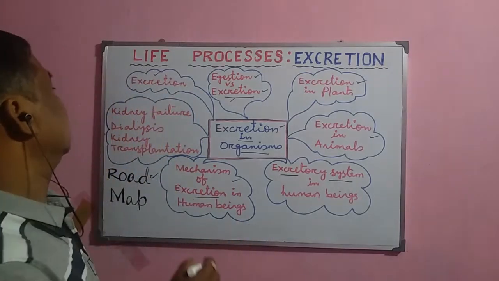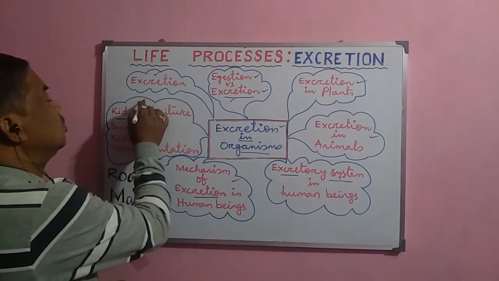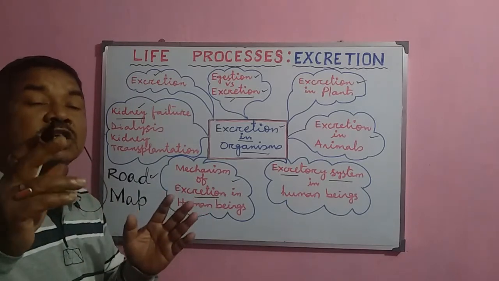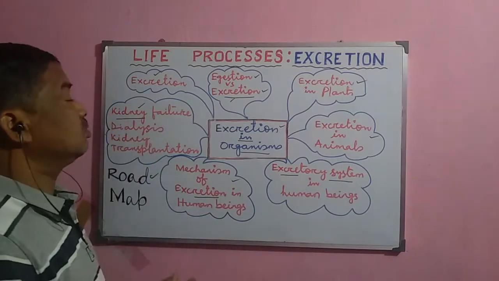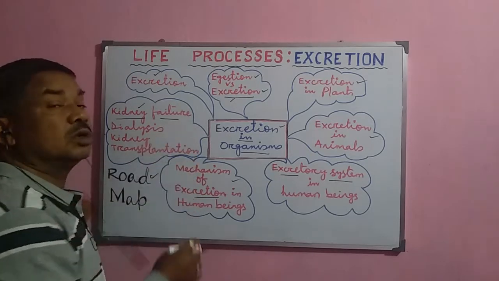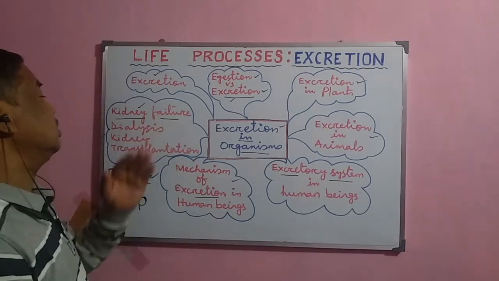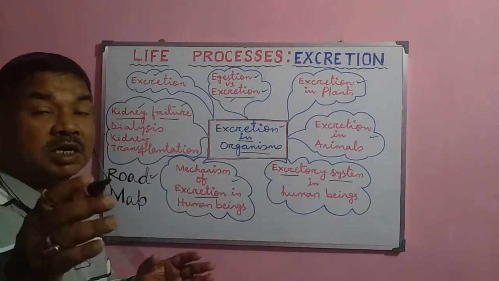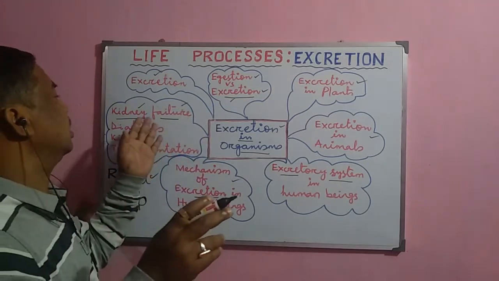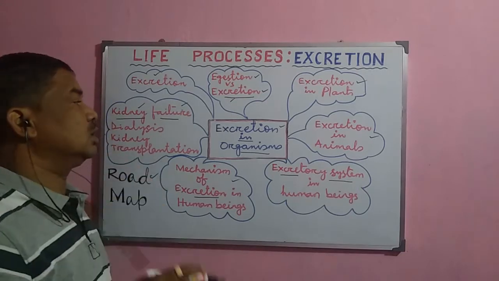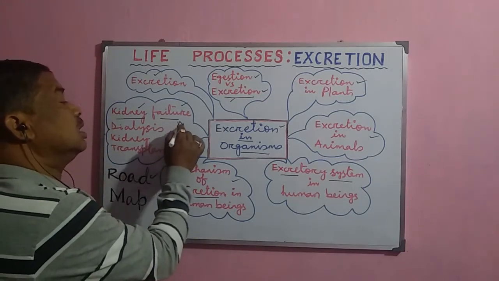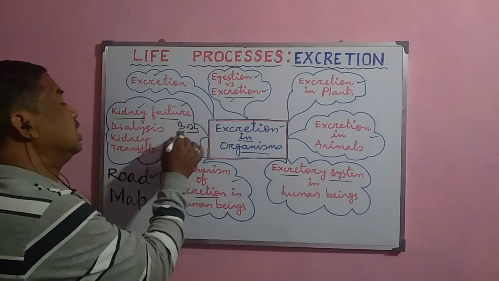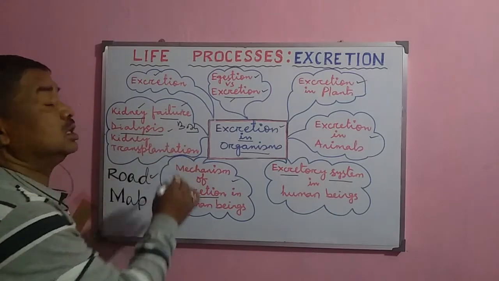Now after that, the kidney, which is the most vital organ for the excretion process. This kidney sometimes fails due to certain problems, which is called kidney failure. When the kidney fails, one kidney can still maintain the removal of toxic waste. But if both kidneys are functionless, then dialysis is required.